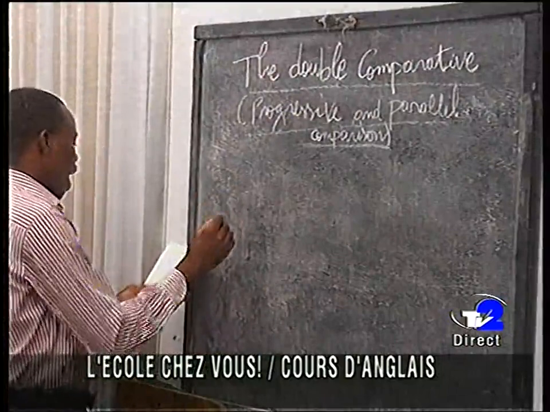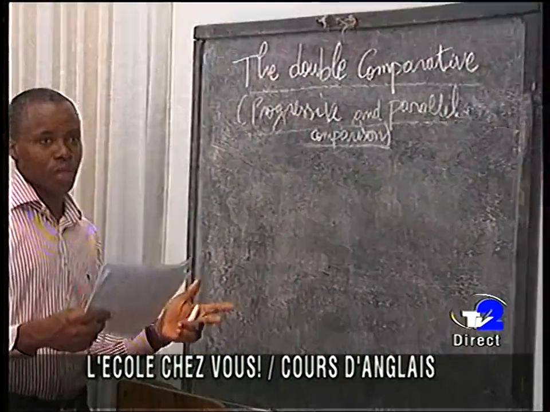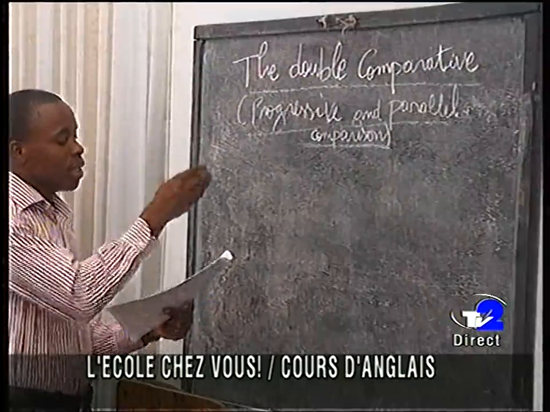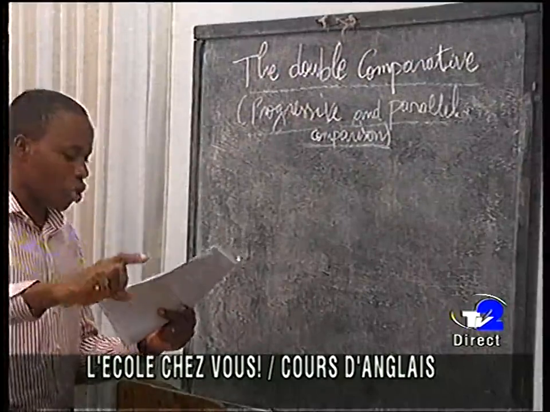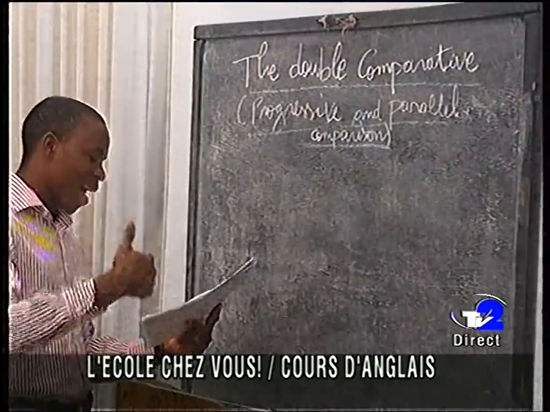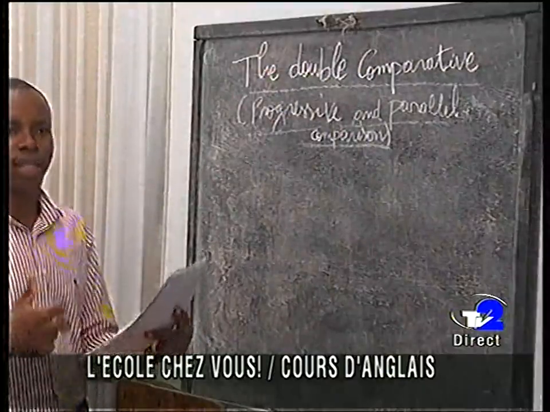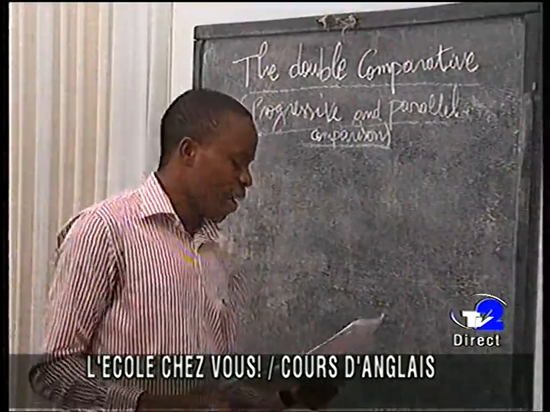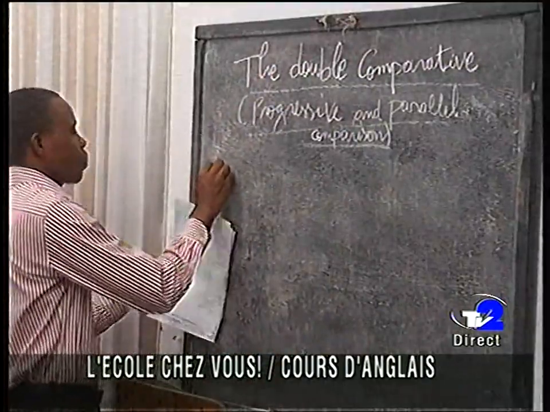In the double comparative we have the progressive increase and also the progressive decrease. The progressive increase is what we are going to see first.